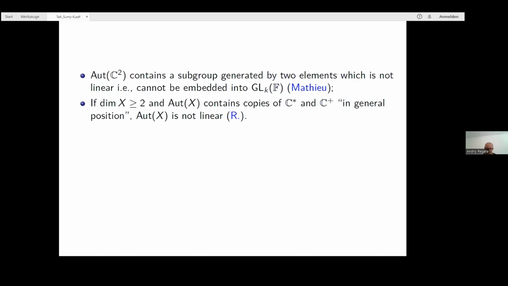In fact, this property holds more generally. If you take any affine variety of dimension at least 2, then its automorphism group, if it contains two subgroups, C* and C+, in general position, so to say, which means that these two subgroups have different invariants, then the automorphism group is not linear, since the automorphism group cannot be embedded into GL_k(F), again, for any k and any field F.